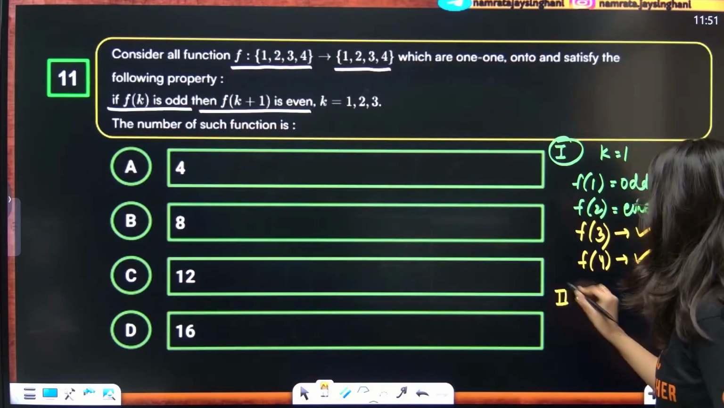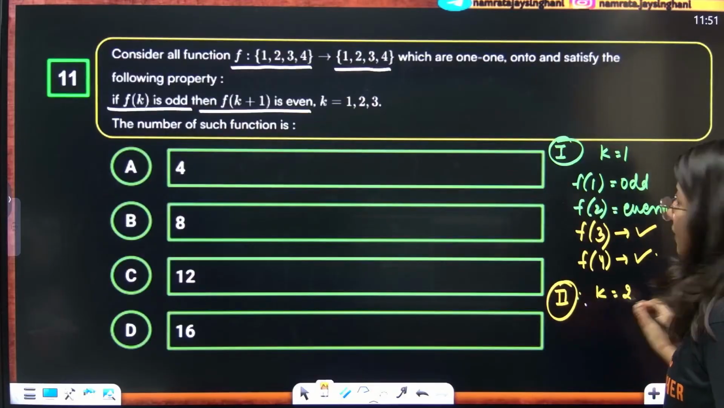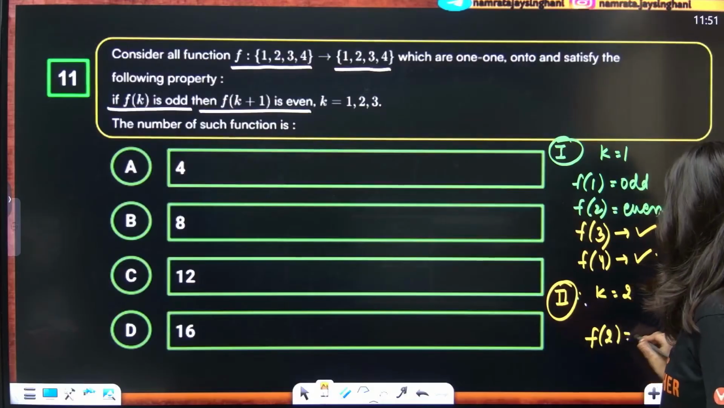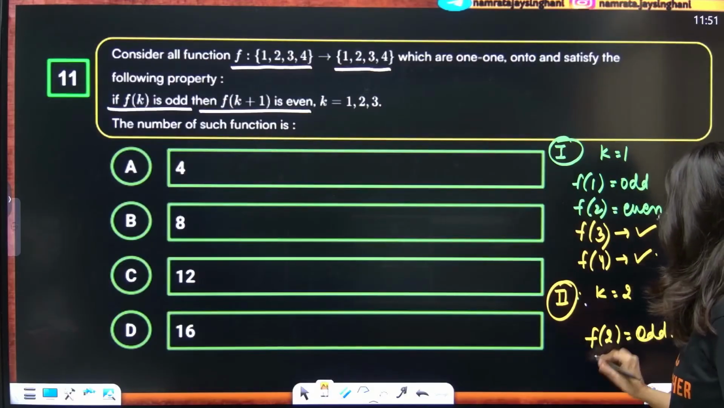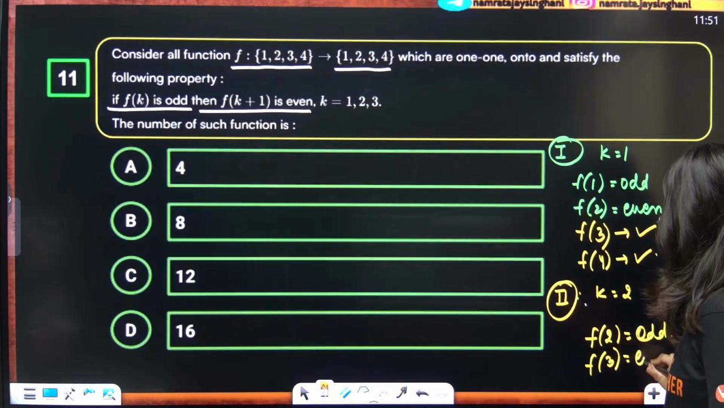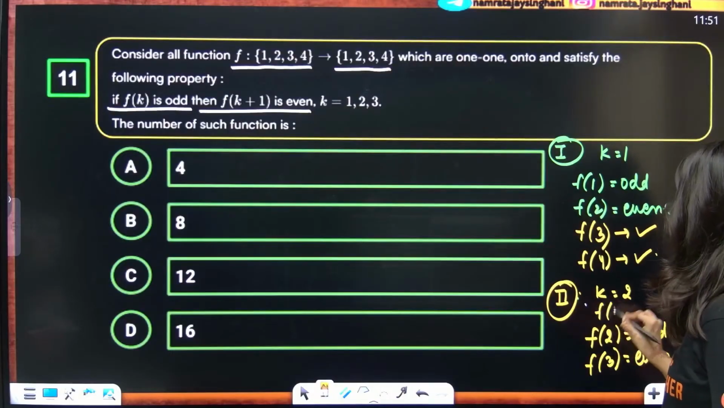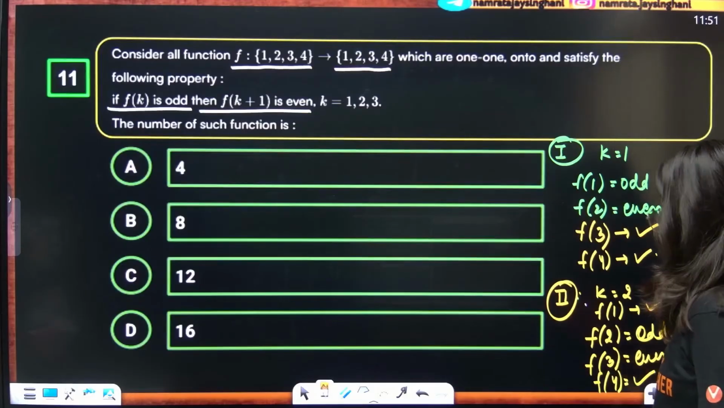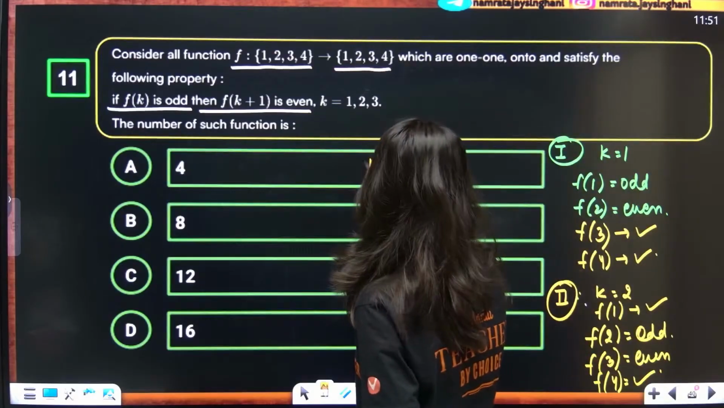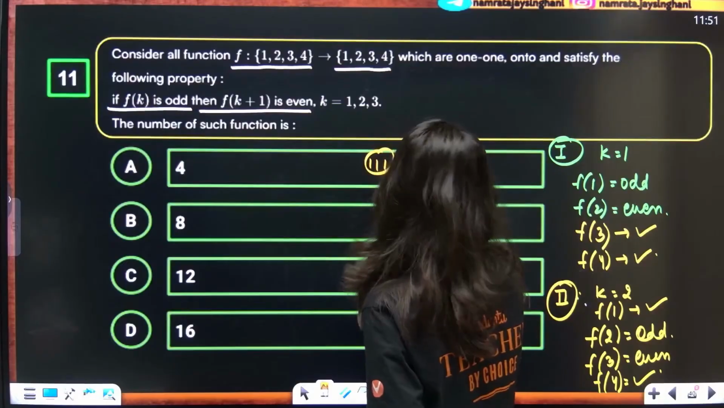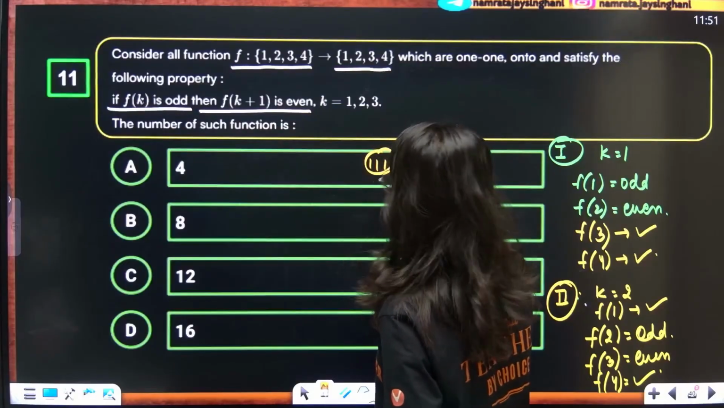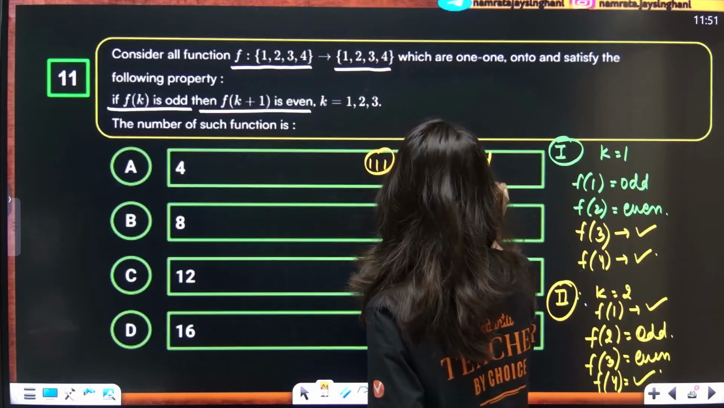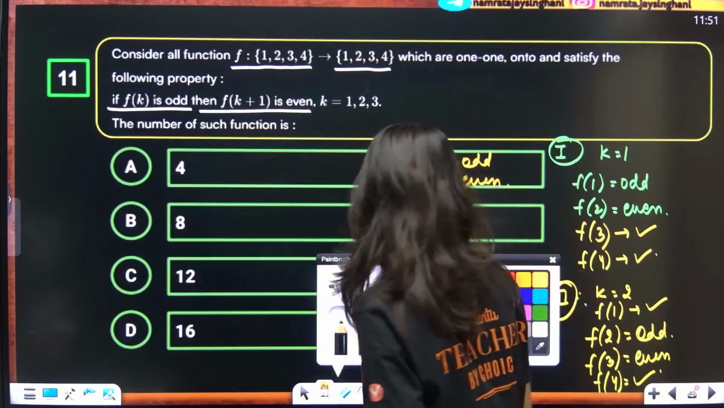Second case. Put k equal to 2. So f(2) over here, if I put it is odd, then f(3) has to be even. I am not talking about f(1), it can be anything, and f(4) can also be anything. Third case, k equal to 3. F(3) is odd, so f(4) is even. Now the rest two can be anything.